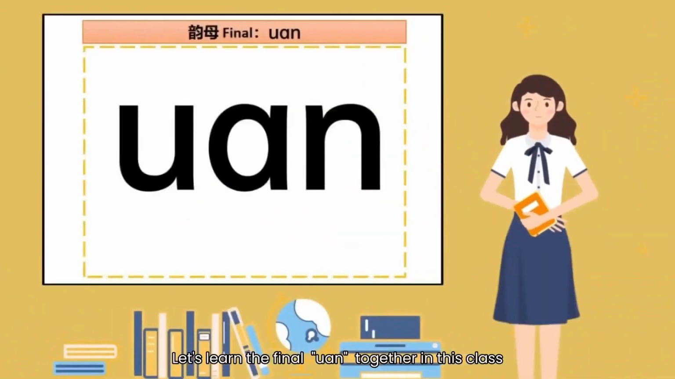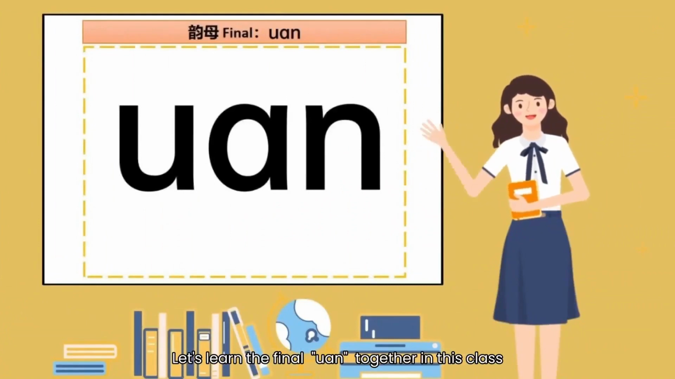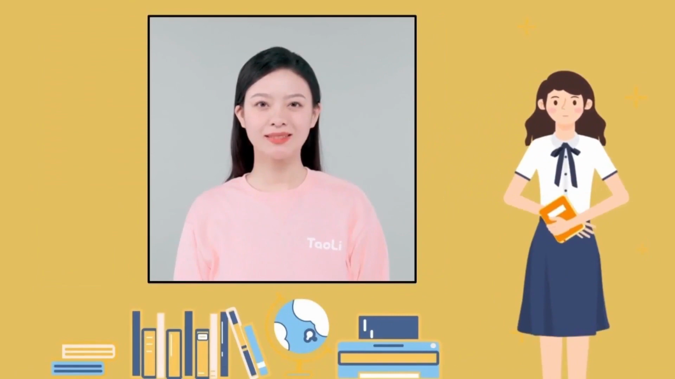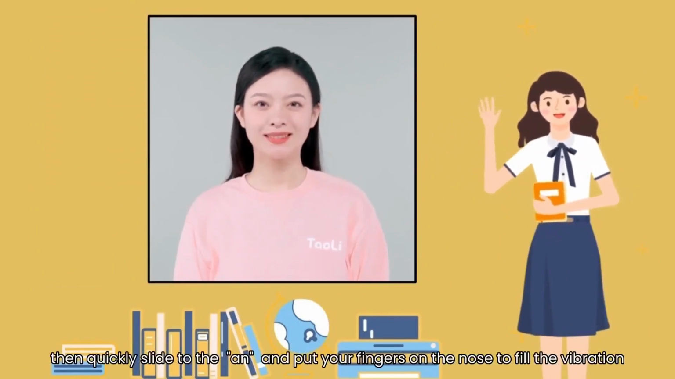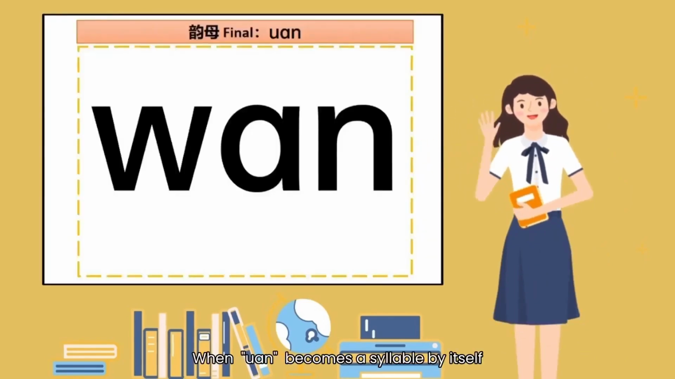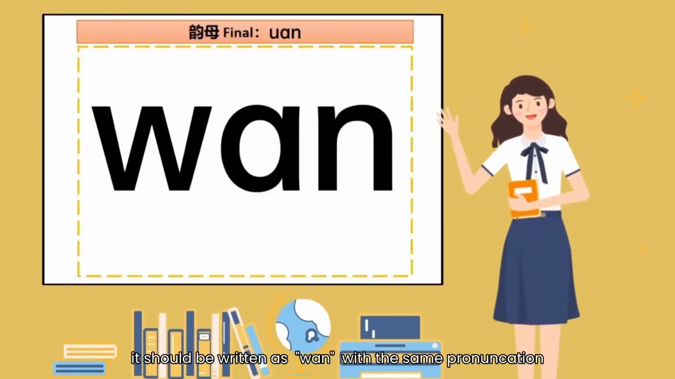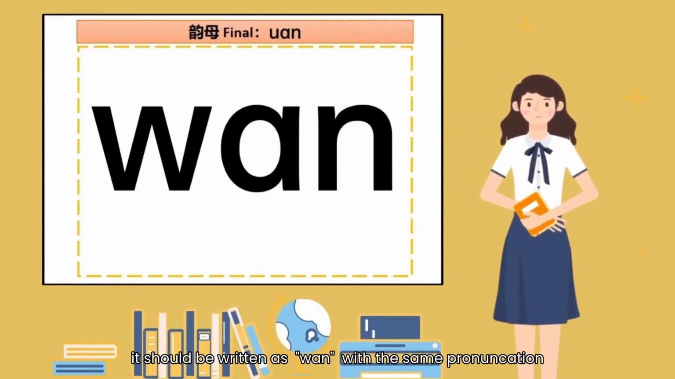Let's learn the final one together in this class. When you pronounce the final one, make the U sound, then quickly slide to the an, and put your fingers on the nose to feel the vibration. One. When one becomes a syllable by itself, it should be written as one with the same pronunciation.